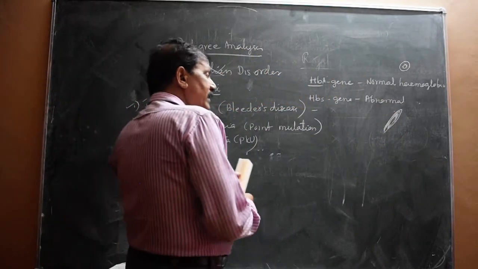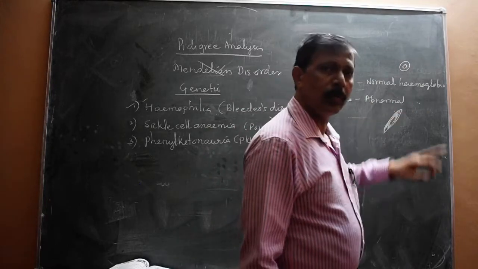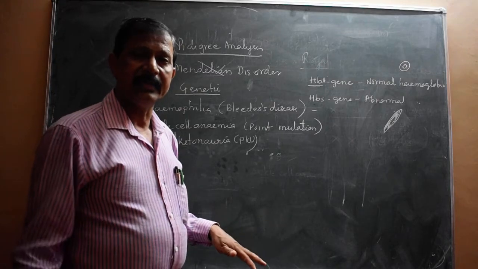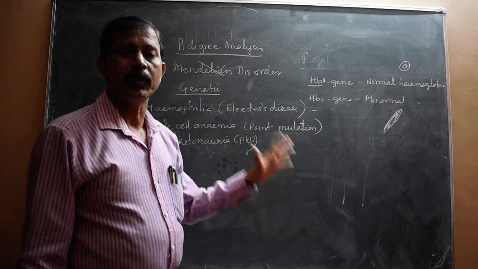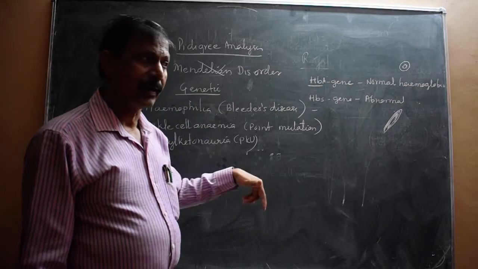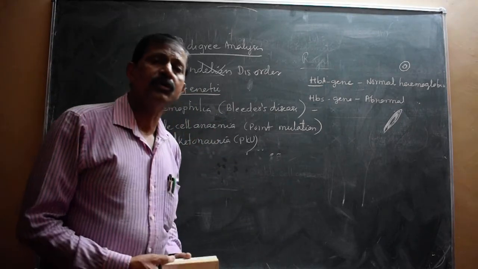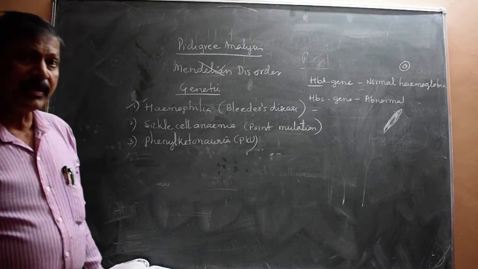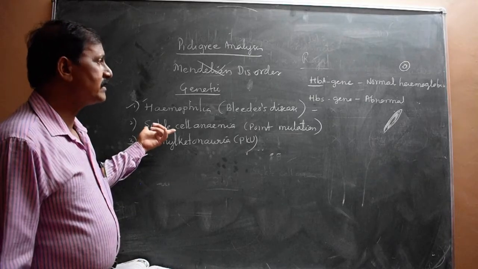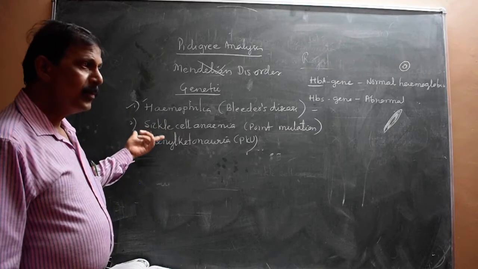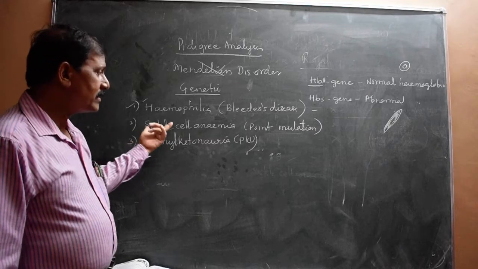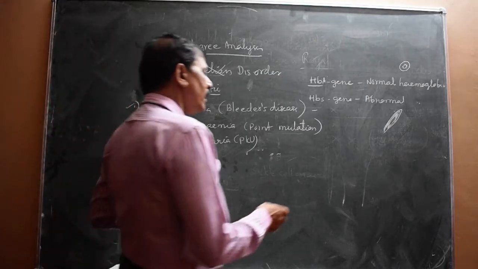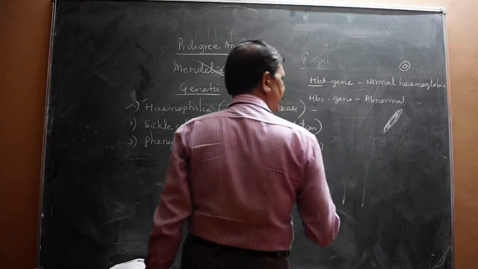So when HbS produces more and more abnormal hemoglobin, such hemoglobin cannot carry a sufficient amount of oxygen to our body cells, and thereby such persons suffer from poor oxygen supply, and that may also result in internal bleeding and anemia. That is why it is called sickle cell anemia, because the hemoglobin shape becomes sickle and results in internal bleeding.